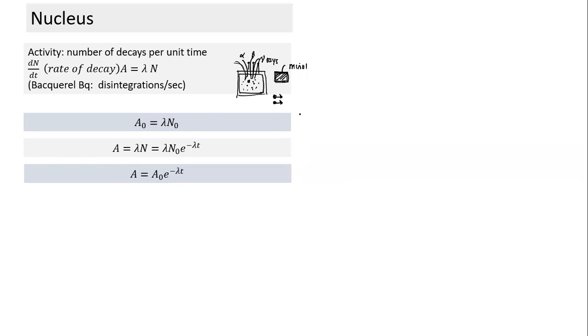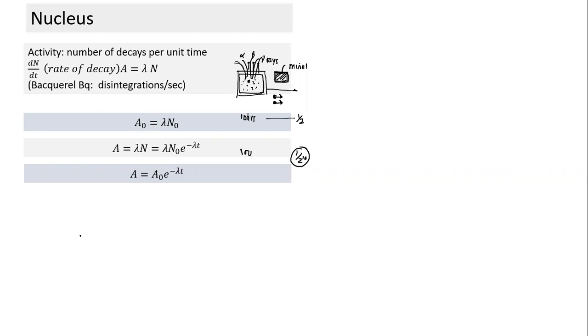Whatever the activity is at a particular instance, if the half-life is 10 hours, what will happen? After 10 hours, the activity will drop to half. And after 100 hours, it will drop to 1/2 raised to the power 10. It will become much smaller. So if the half-life is small, the activity will keep dropping quickly, and the severity of radiation also will decrease.